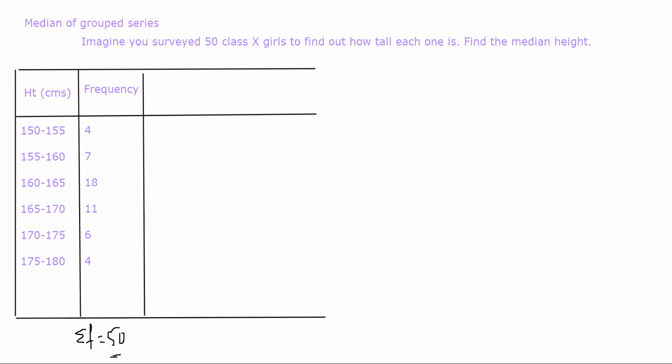That means you surveyed 50 girls and you are categorizing them into different height classes. One height class is 150 to 155, the next is 155 to 160, and you are categorizing each of them in such a way that a bunch of girls fall in each of these classes. Now what do you have to do from here? The first thing is to find out the cumulative frequency. What does cumulative frequency mean?